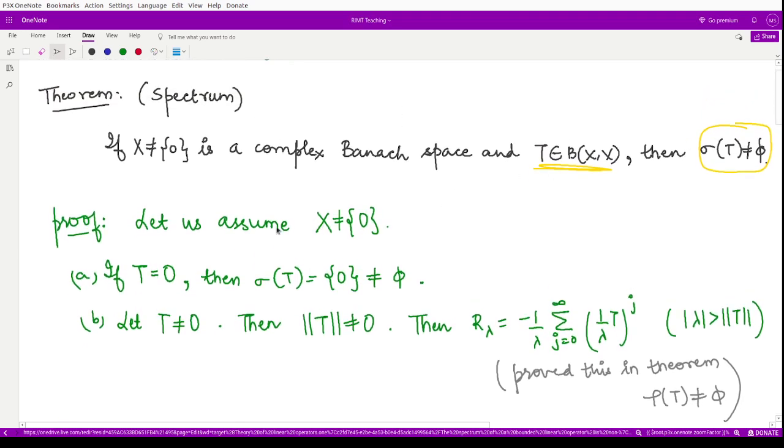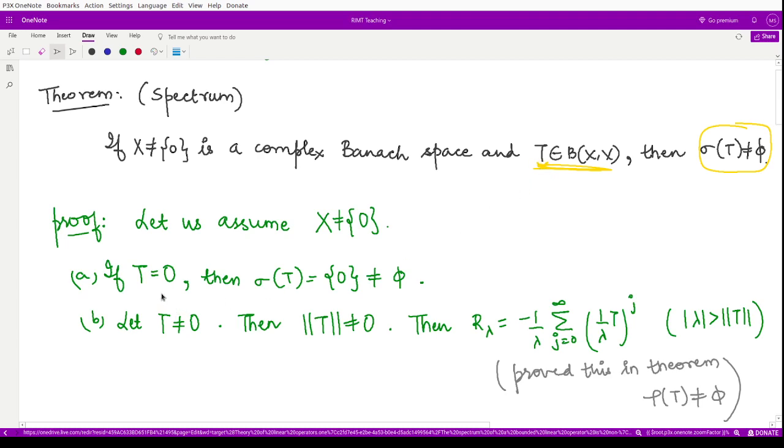For that we assume, as given in the theorem, that X is not equal to 0. Now there are many possibilities for operator T, as we do not exactly know what this operator T is.